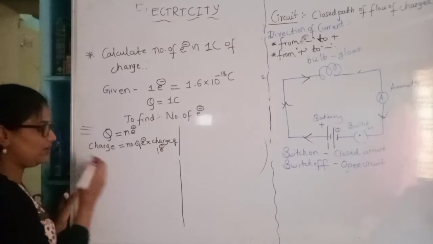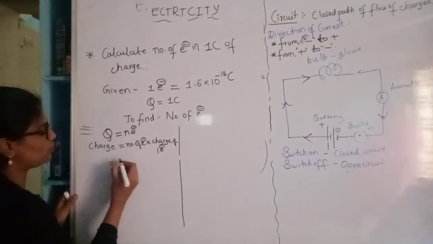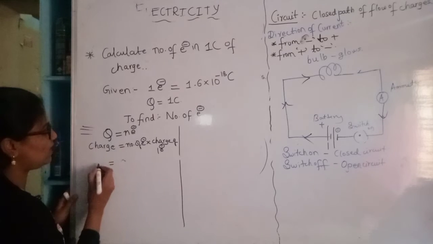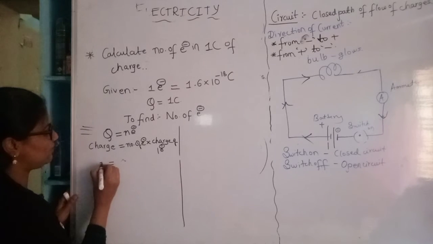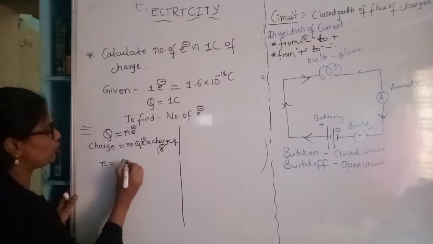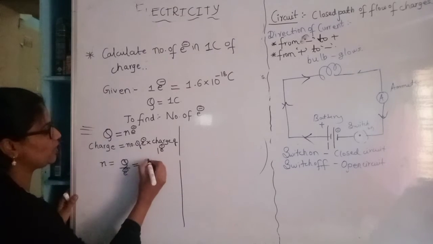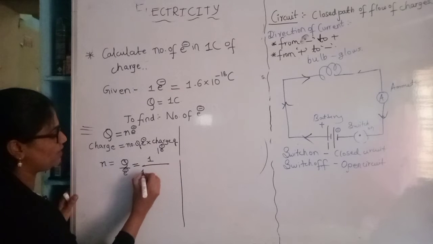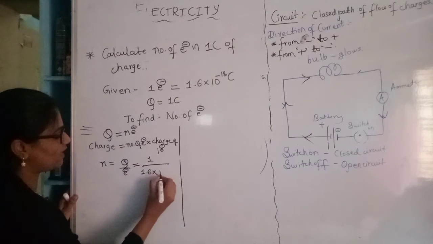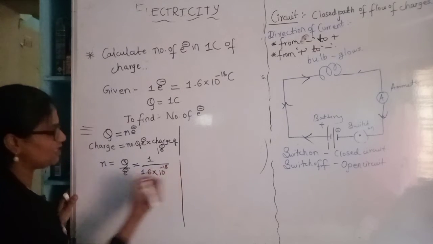Okay, then let us substitute. We want n, right? So what happens here? n will be equal to Q divided by the charge of an electron. So Q is 1 divided by 1.6 into 10 raised to minus 19.